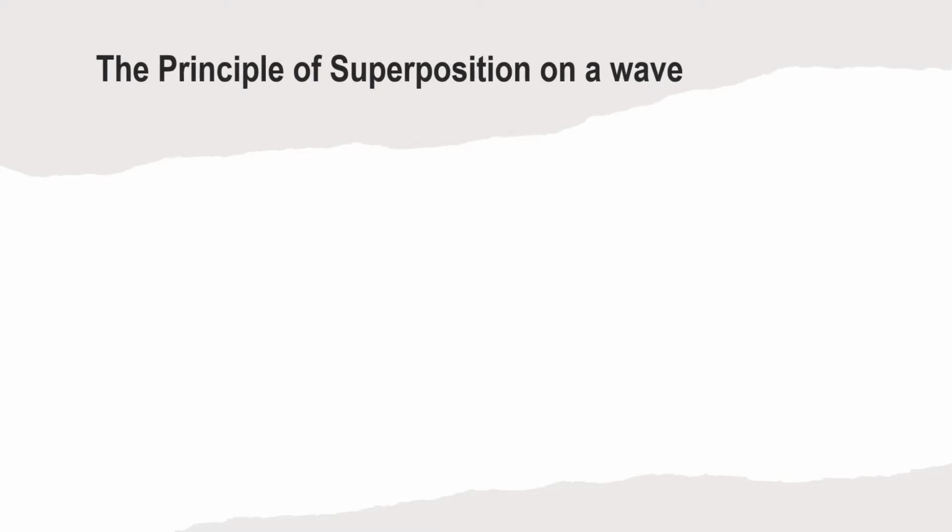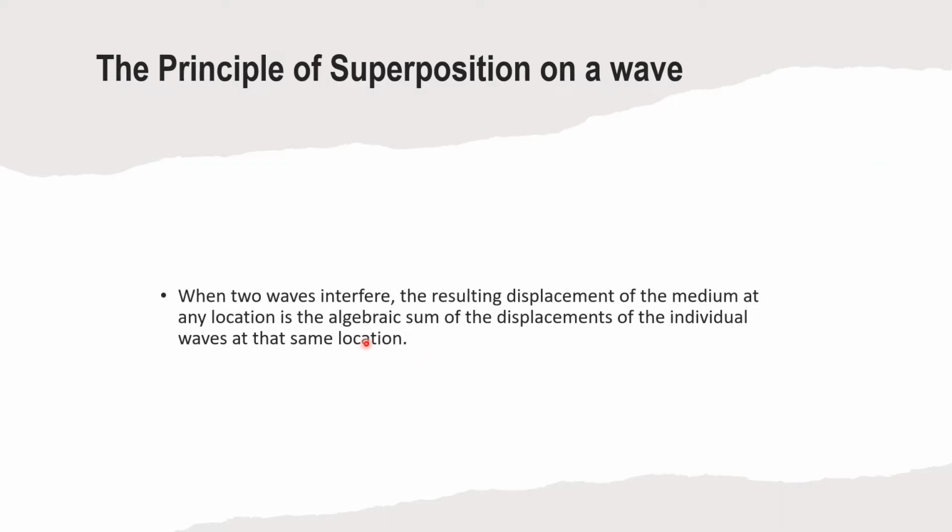Now, let us move to the principle of superposition of waves. What we applied earlier when we add waves is the principle of superposition. So, what is this principle? It says that when two waves interfere, the resulting displacement of the medium at any location is the algebraic sum of the displacements of the individual waves at the same location. So, what we did earlier, where we add waves, whether traveling in same or opposite direction, is we follow the principle of superposition.